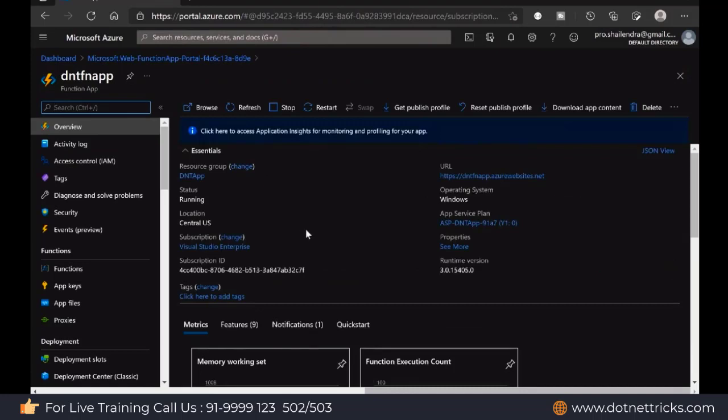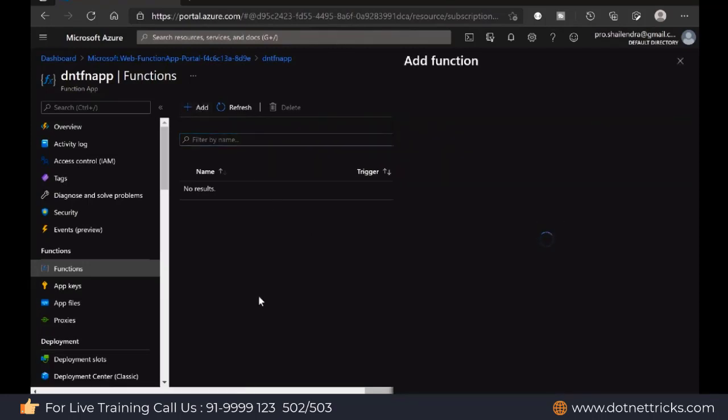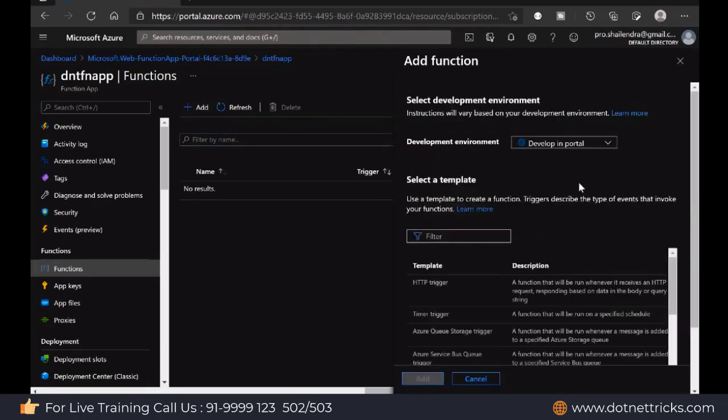So here you can find we have the option for functions. Go to the functions option, and directly from the portal you can create the function. There's no requirement to create the function locally using your Visual Studio or VS Code. Directly from the portal I can add the function. So just click on the plus icon and then add function here. It's your choice whether you're going to develop in the portal, using VS Code, or any other editor which you like. So these options are available here.